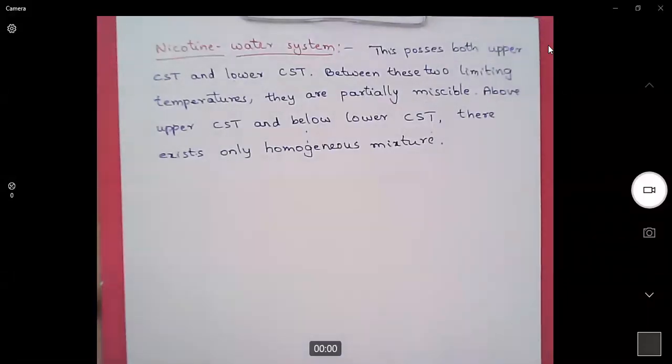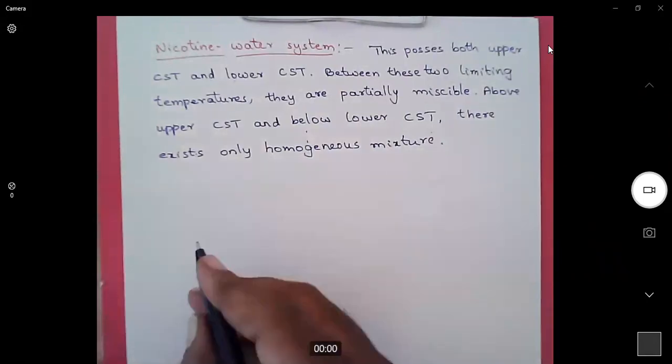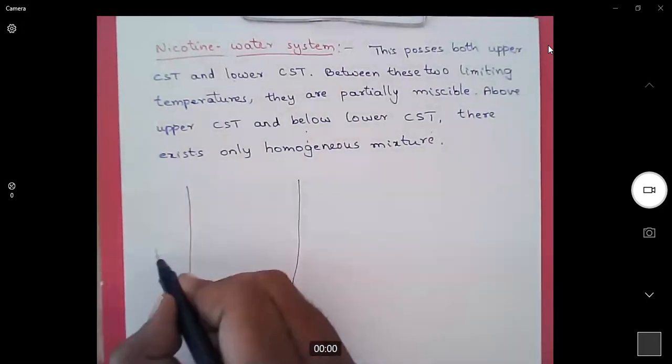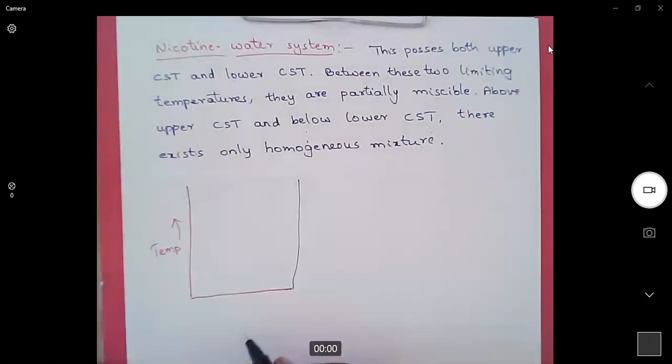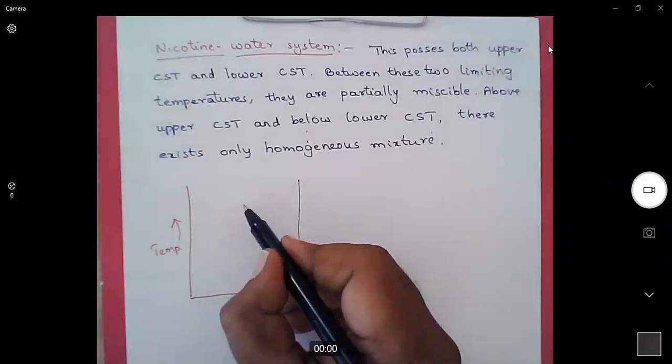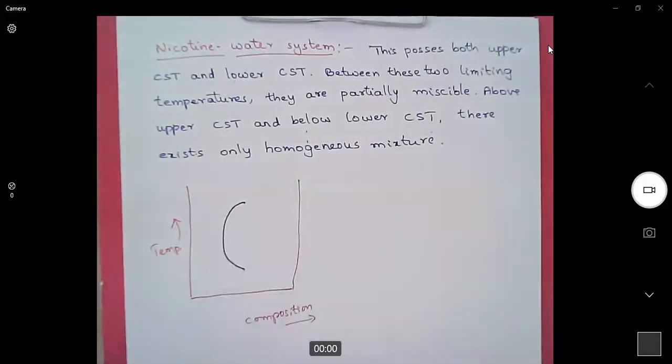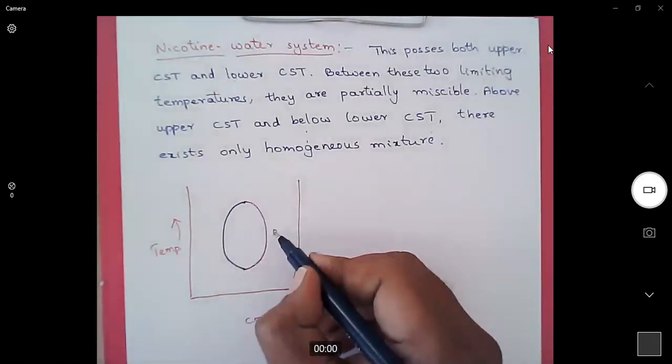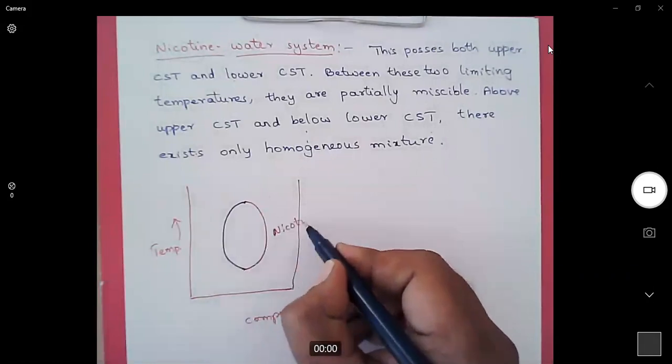Nicotine water system is an example for a system which is having both CST. That means it has upper CST as well as lower CST. Temperature, composition. This is nicotine layer.